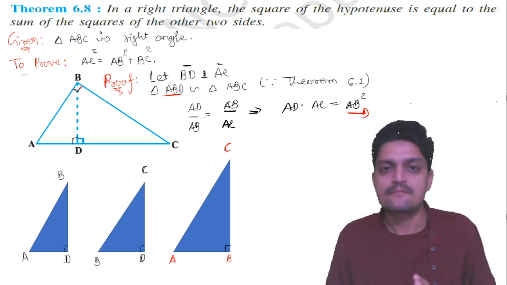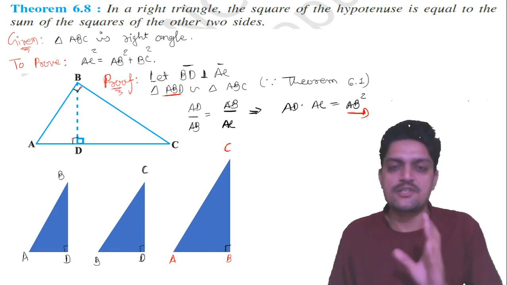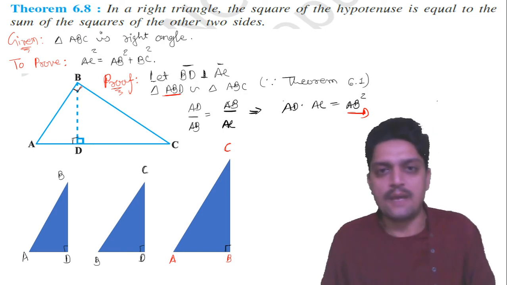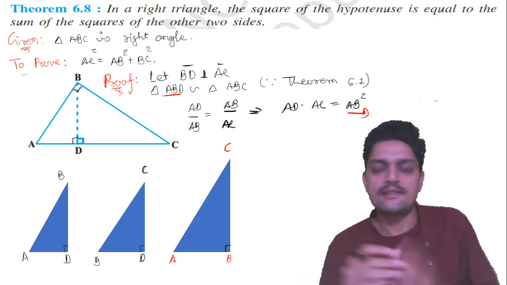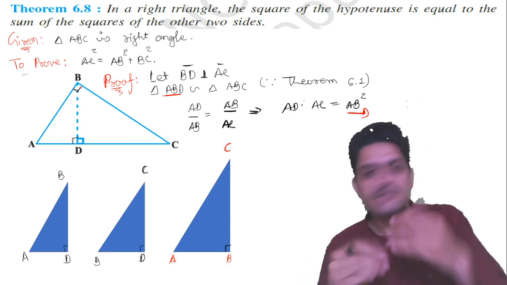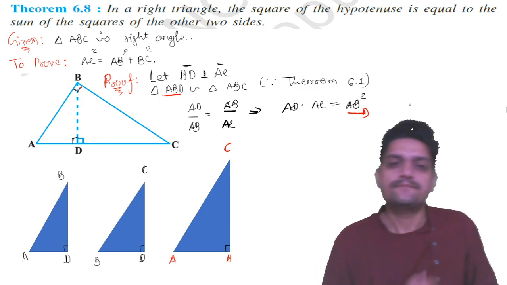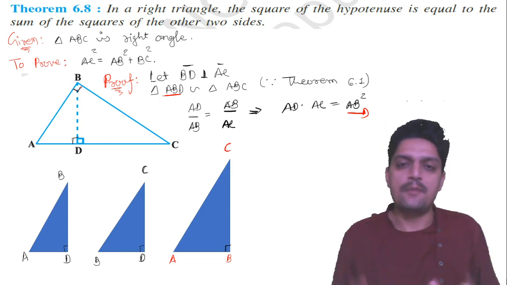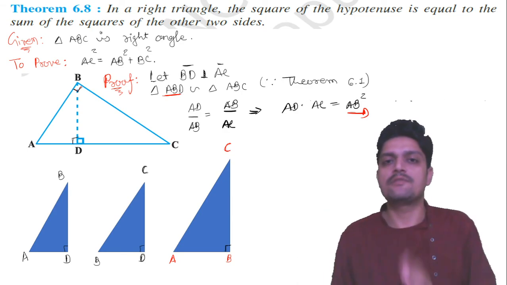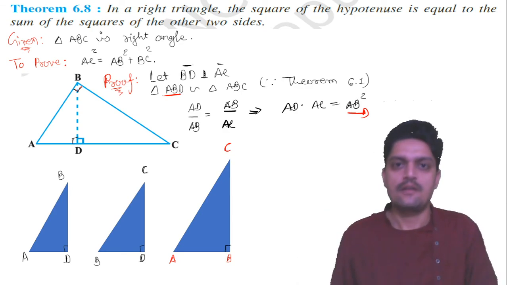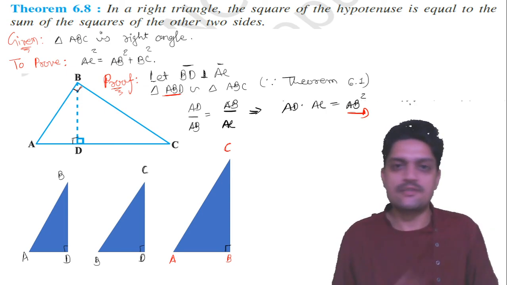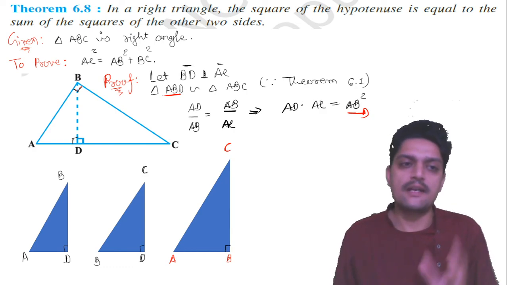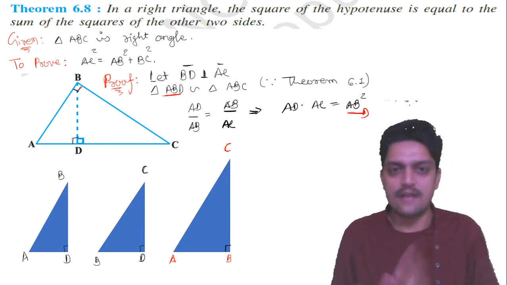Otherwise half a mark can be cut because the statement deserves half a mark. Or they can give the statement directly: in a right angle triangle, square of hypotenuse is equal to sum of squares of the remaining two sides, prove that, or show that. Then the statement is not required, and you directly write the proof.